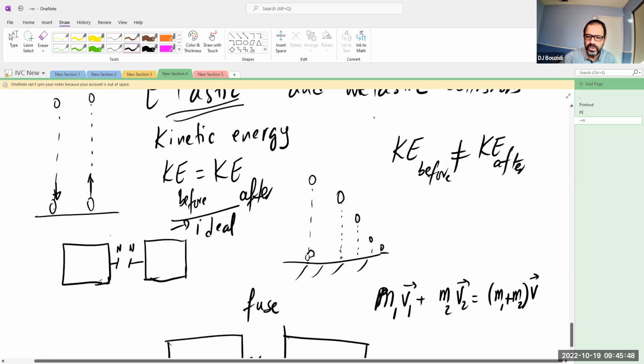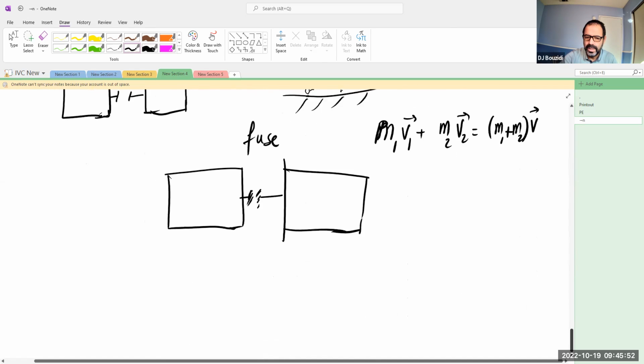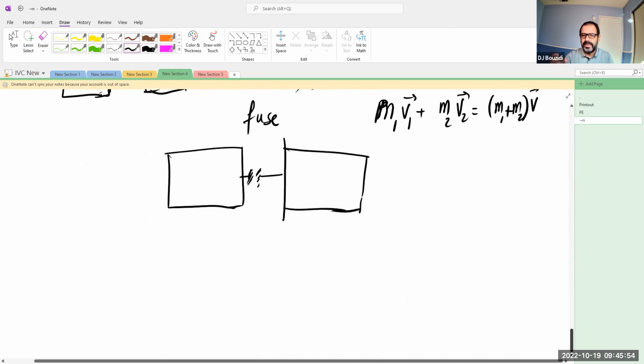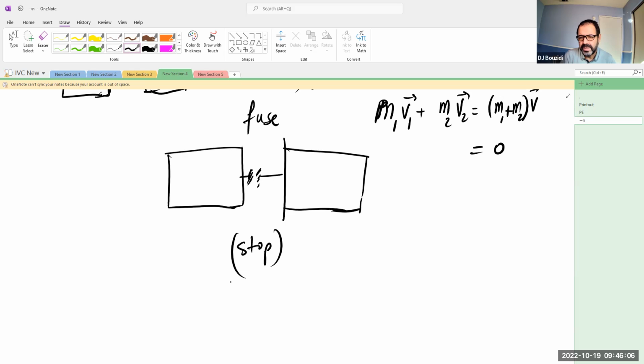Okay, and this one also is close to the ideal, where the two objects in the air come in and they fuse and they stop actually. So they stop after they fuse. Again, those are some extreme cases, but in general, inelastic collisions are the most common ones.